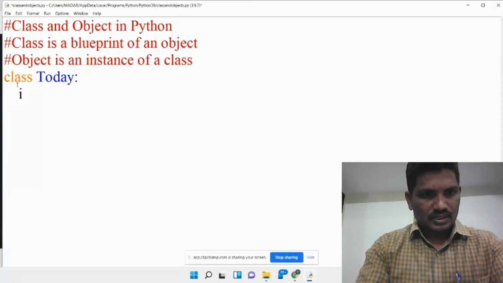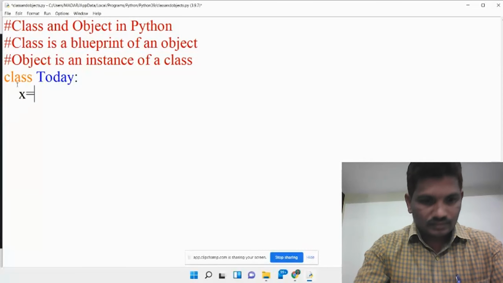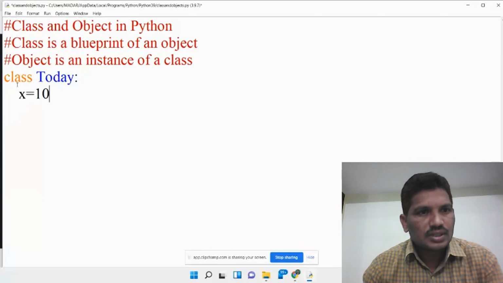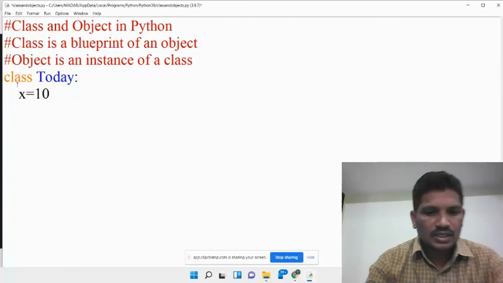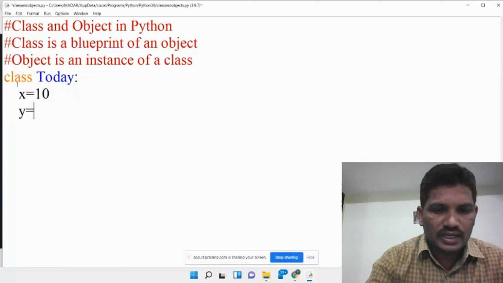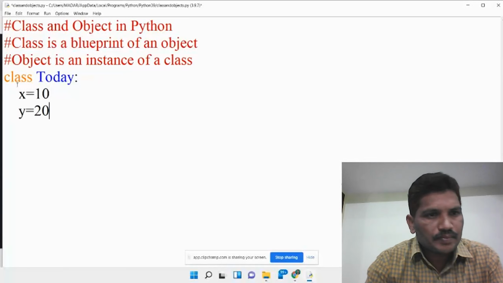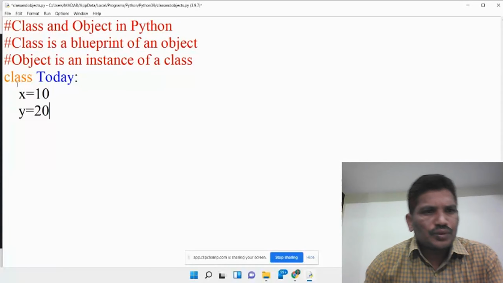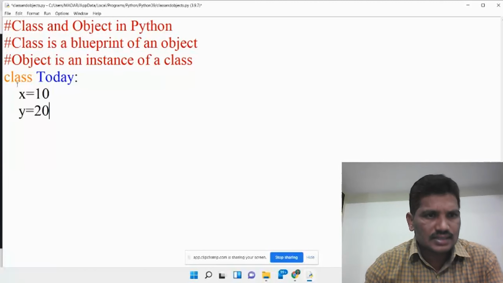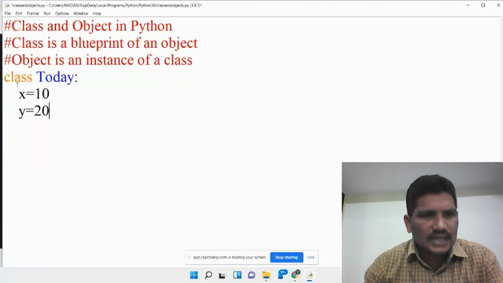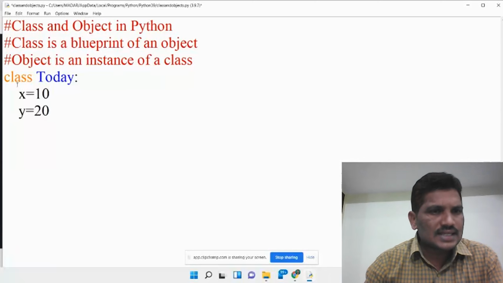For example, x equal to 10, and y equal to 20. Then two variables have been defined within the class. What is the class name? Today is the class name. The class is a keyword. Then x should be 10, and y should be 20.